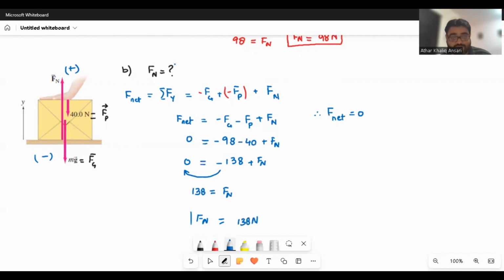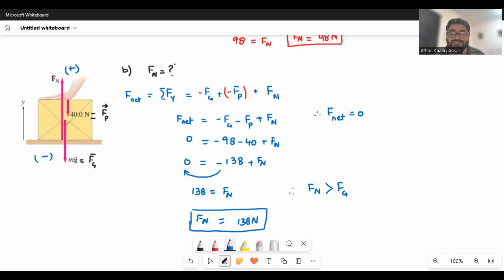Now I just want to remind you one more time, when there was no push of the person, Fn was equal to the weight, but now there is an extra force added, so we found that Fn is now greater than the weight.